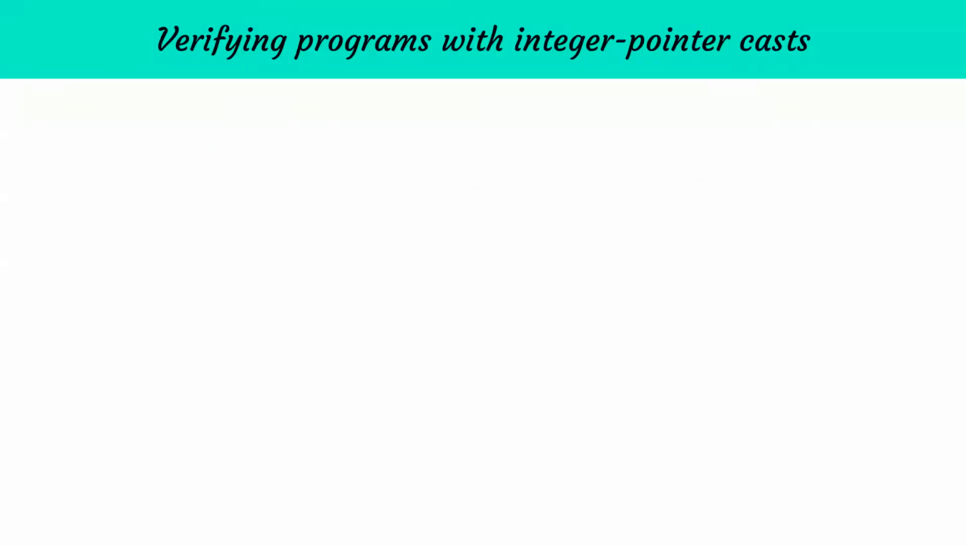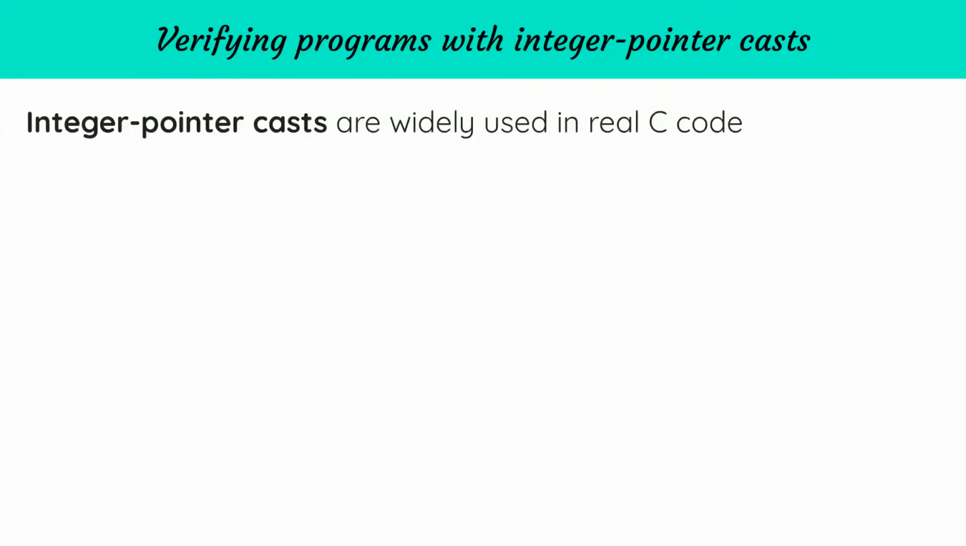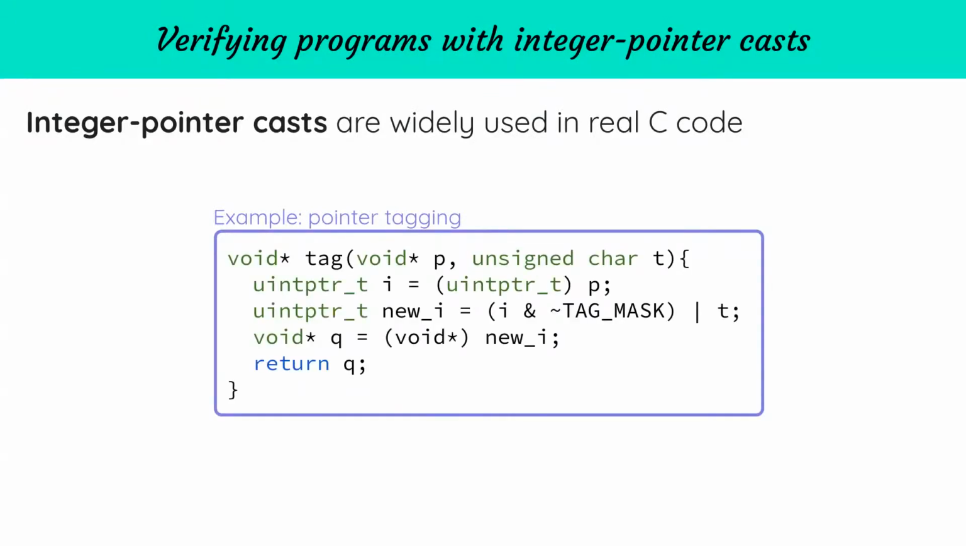There are loads of challenges, so instead of trying to verify arbitrary systems code, we focus on code involving integer pointer casts, as systems code relies on them and they have particularly tricky semantics. An example of use of integer pointer casts is pointer tagging, which consists in writing metadata in otherwise unused bits of pointers. And here is what a typical tagging function looks like.